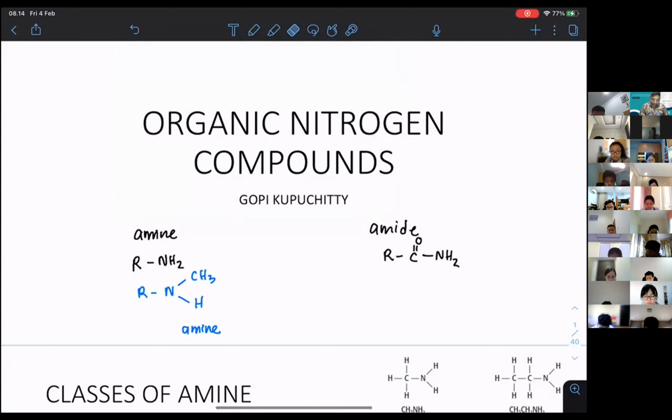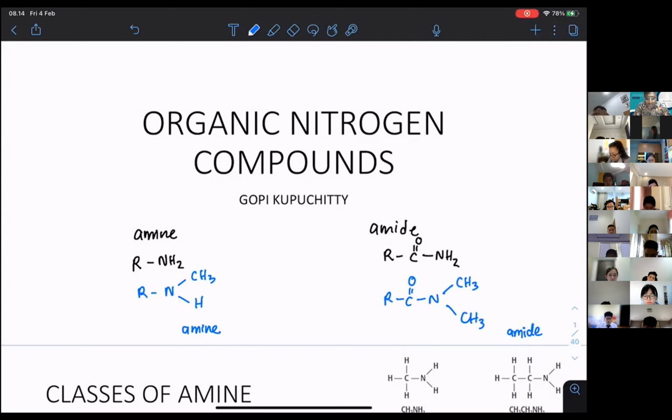So if you have R, C double bond O, then N, where this one is CH3 and this one is CH3, not H2, this is still called amide, but they are called substituted amide. I want you to understand that.